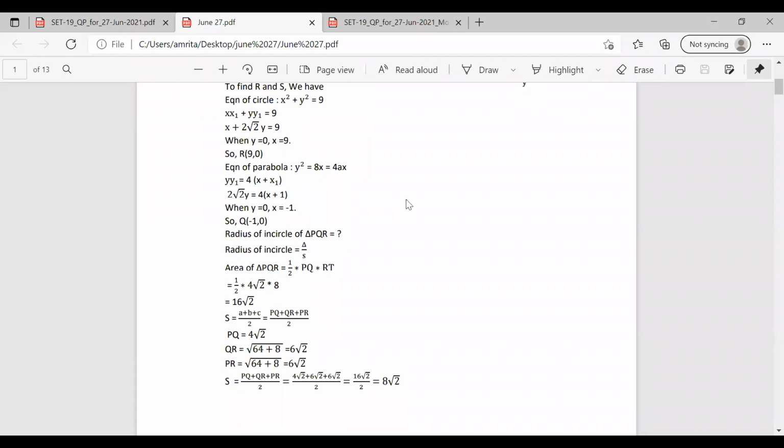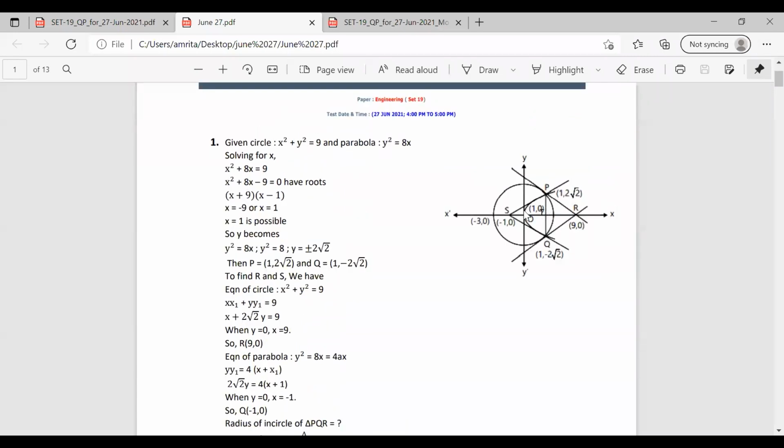So we found all the point values here. Now in the question, it is asked to find out the radius of the incircle of triangle PQR. We know the formula is delta by S. We have to find the area of triangle PQR. We can write it as half into PQ into RT. We can find the distance of RT. Okay, let me take the figure. Okay, this is the distance RT. 9 minus 1, that is 8.